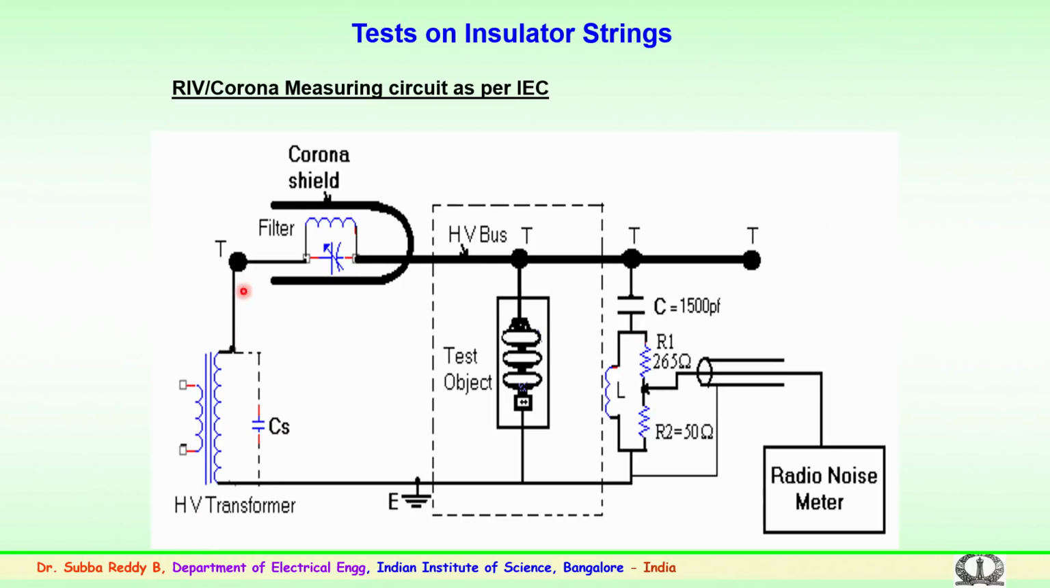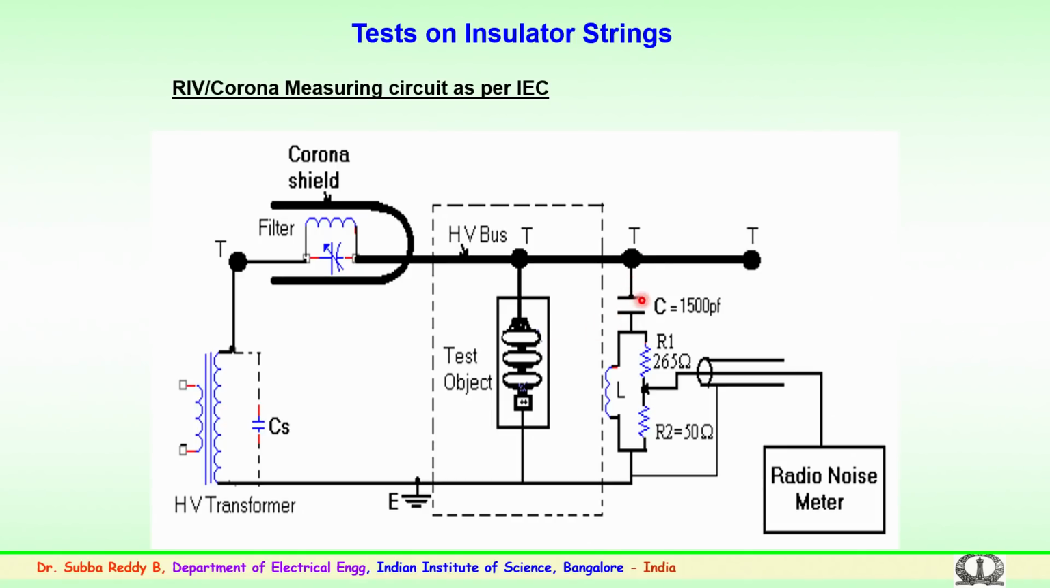The high voltage transformer is connected to a low pass filter here. The filter is properly tuned. This low pass filter is connected further with the bus bar, and here the test sample is connected. The test sample again depends upon the insulator or insulator string or any other test object which is to be carried out for radio interference or the corona testing.